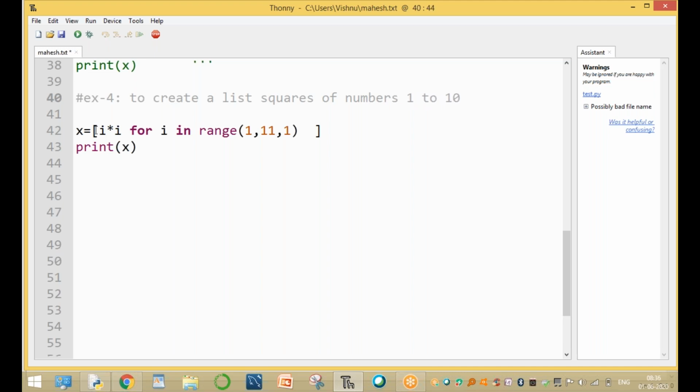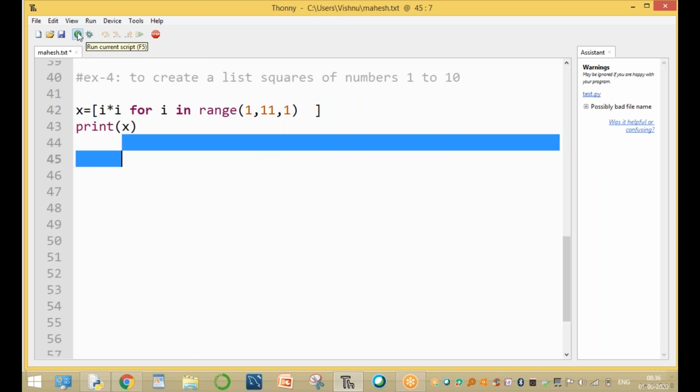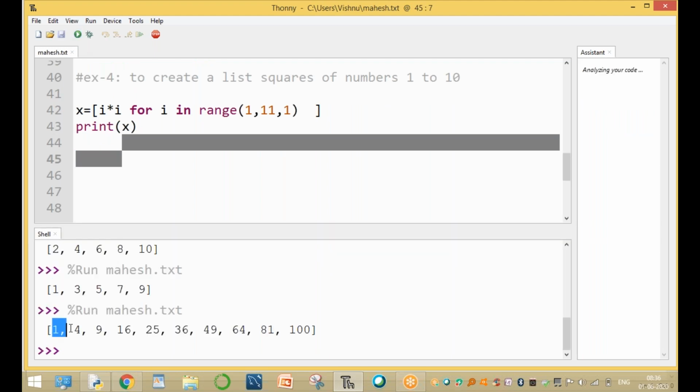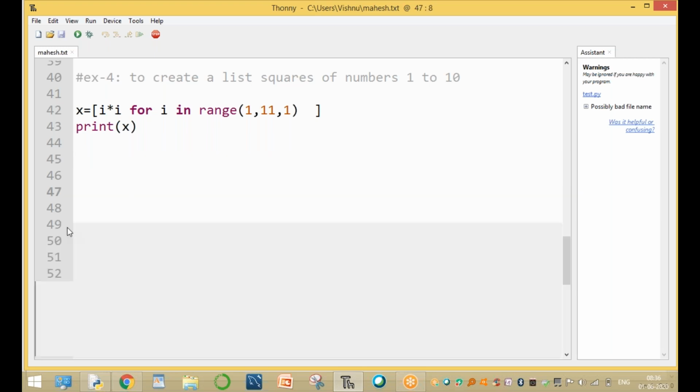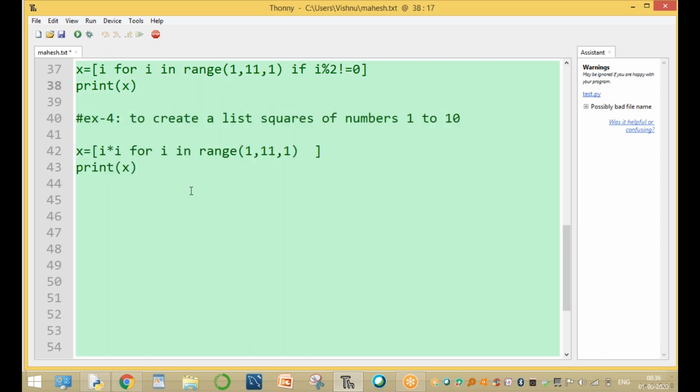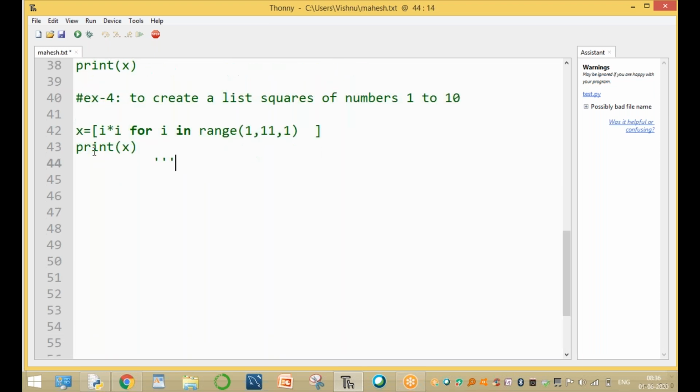The square of 1 is 1, of 2 is 4, of 3 is 9. The i value is 1 the first time, 1 into 1; i value 2, 2 into 2; i value 3, 3 into 3, and so on, up to 9 square and 10 square, where the value equals 100. This is called list comprehension, creating a list by logic in a simple and easy way.